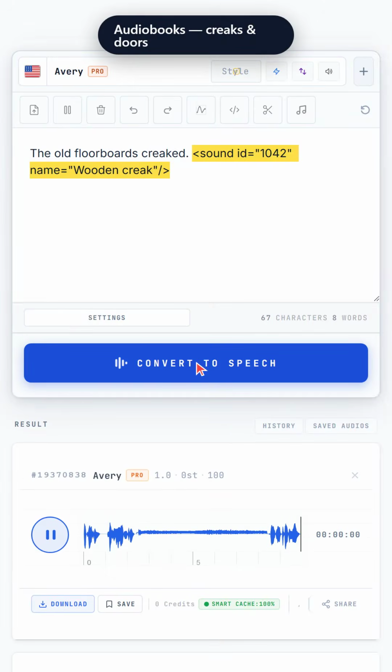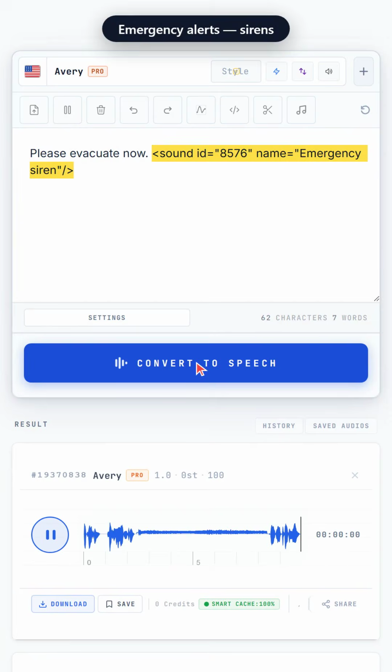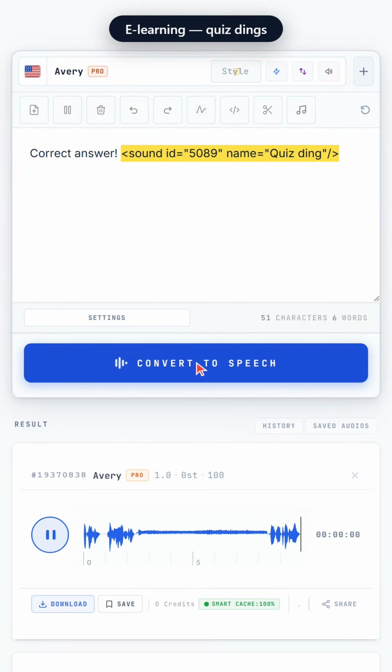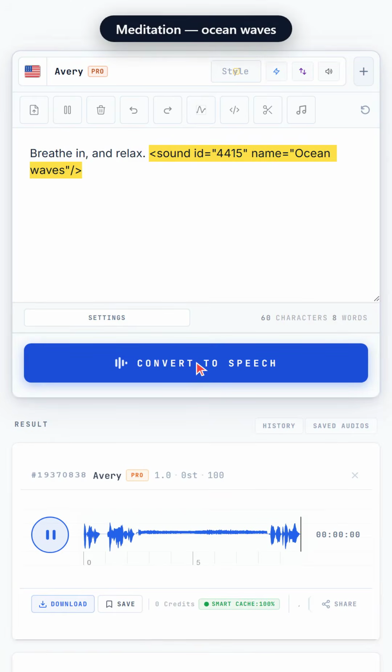And it works for almost anything. Audiobooks with creaks and doors, phone menus with chimes, emergency alerts, ads with a cash register cha-ching, quiz sounds for e-learning, or calm meditations under ocean waves.